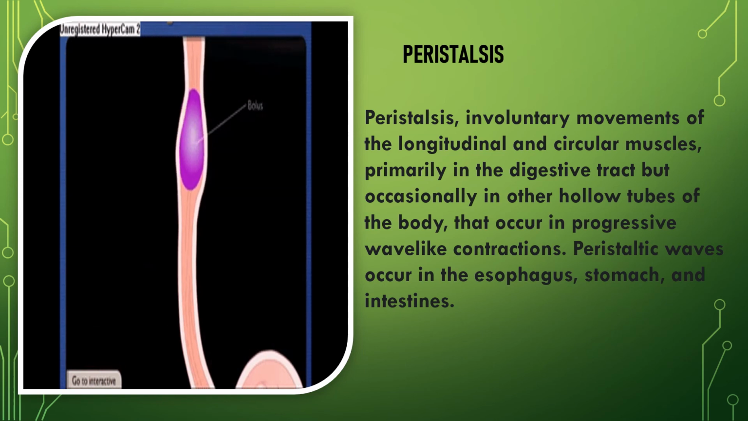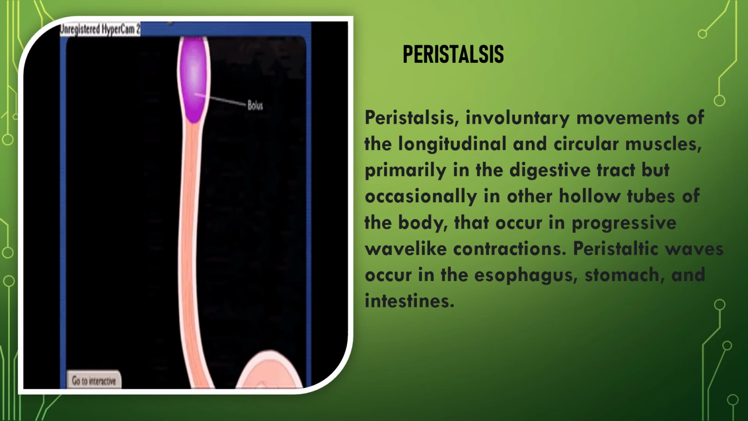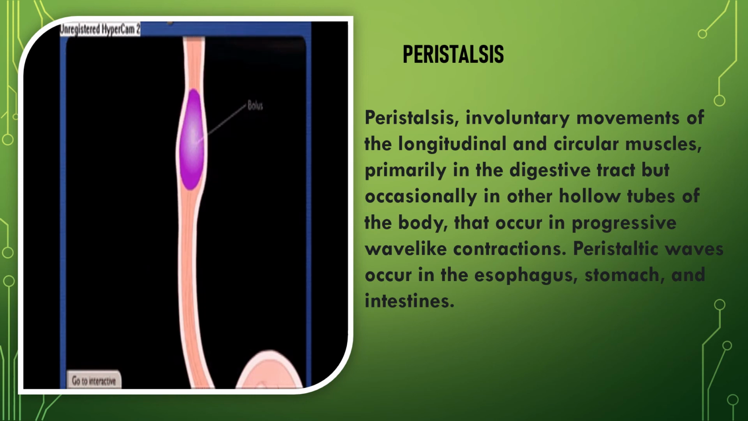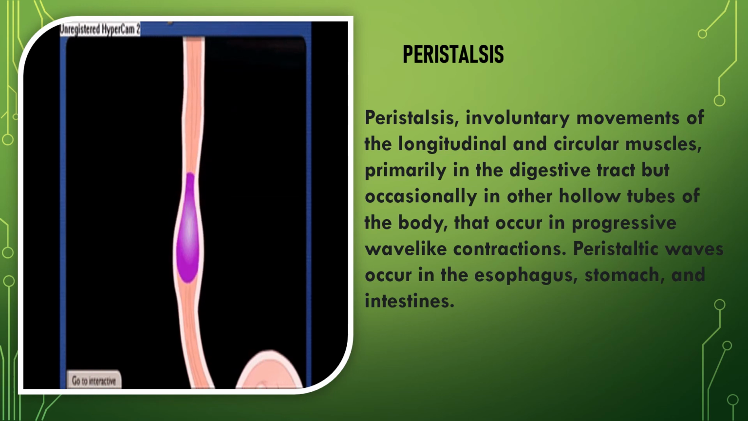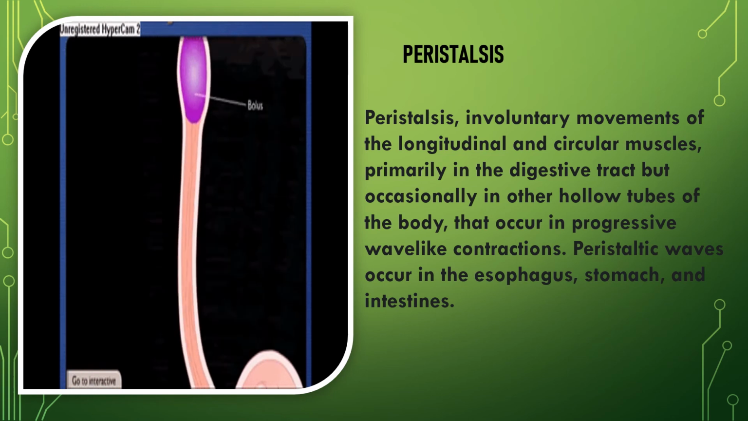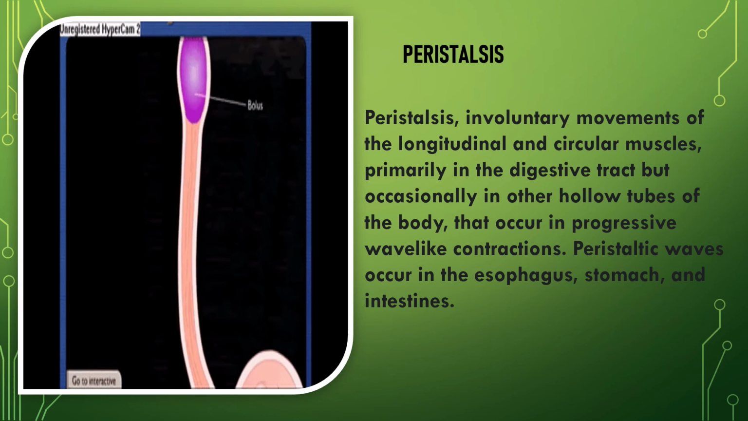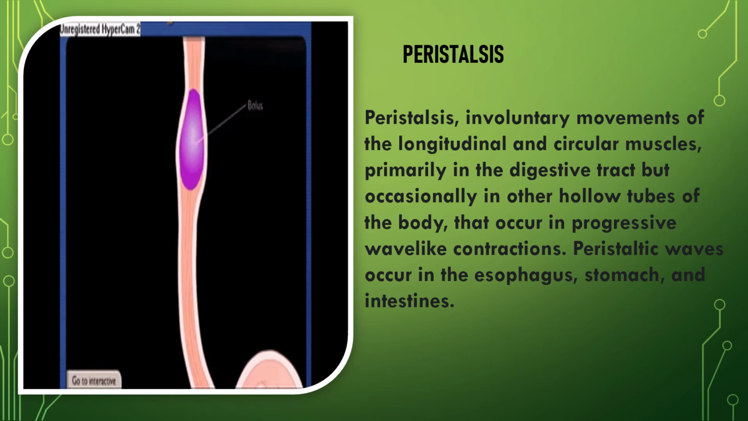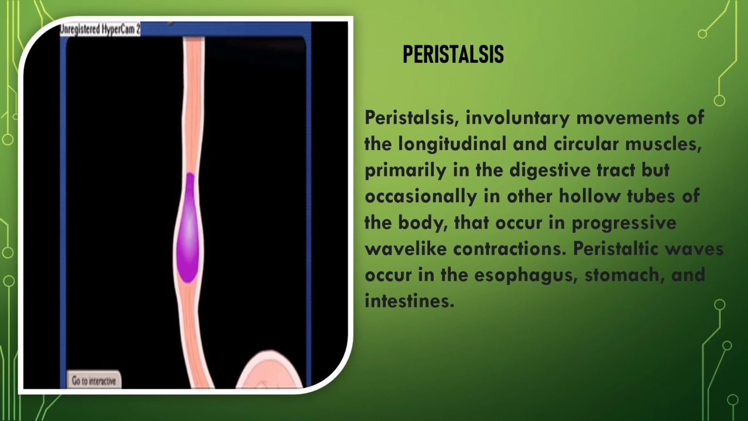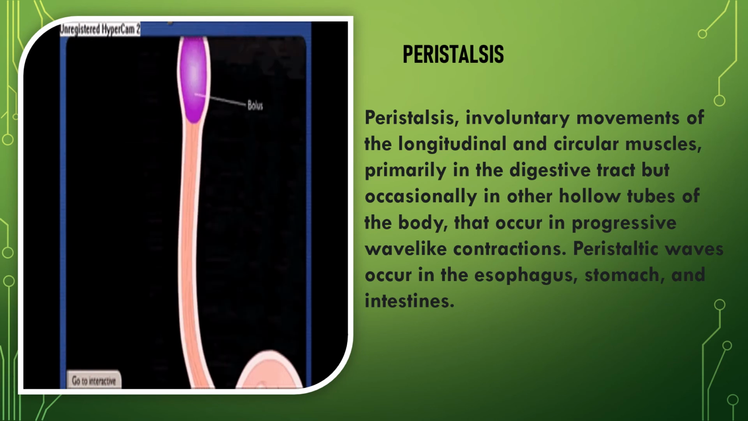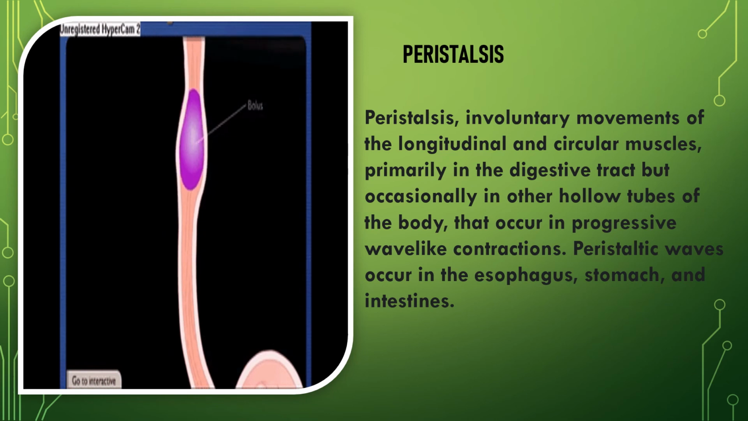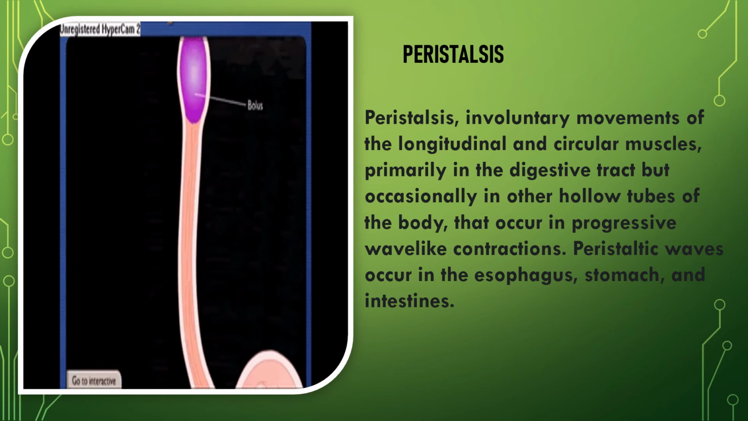Now we are going to discuss a very interesting terminology, that is peristalsis. Peristalsis is a type of movement of our gastrointestinal tract, or rather you can say esophagus. So peristalsis involves involuntary movements of the longitudinal and circular muscles, primarily in the digestive tract but occasionally in other hollow tubes of the body also, that occur in progressive wave-like contraction. Peristaltic waves occur in the esophagus, stomach and intestines.